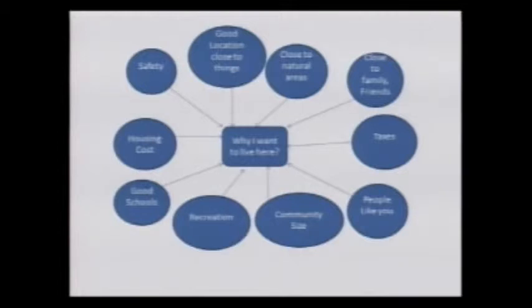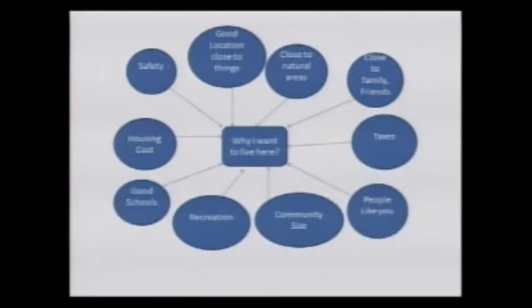Now, location, there's many things that go into that. Close to work, close to school, close to amenities. Everything else is pretty self-explanatory. Next slide, please. So essentially, people live where they see value. They look at a basket of reasons like that, and they're going to live where it lines up best for